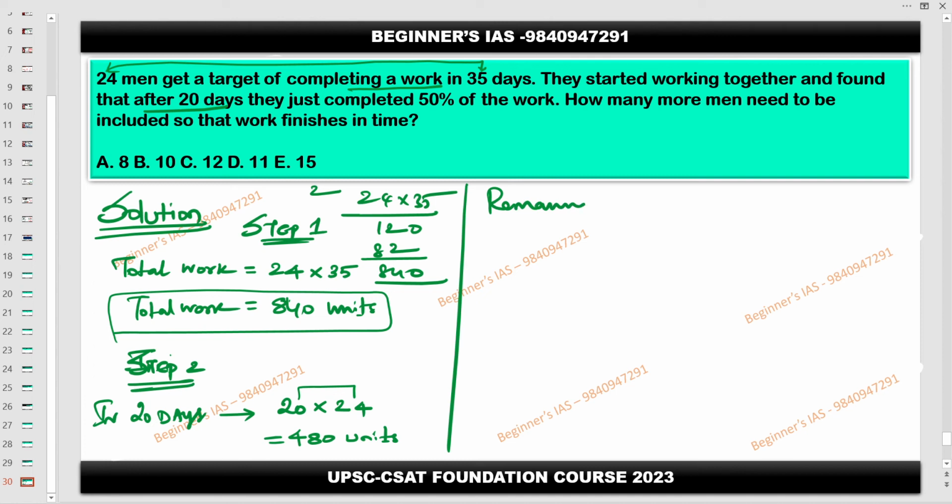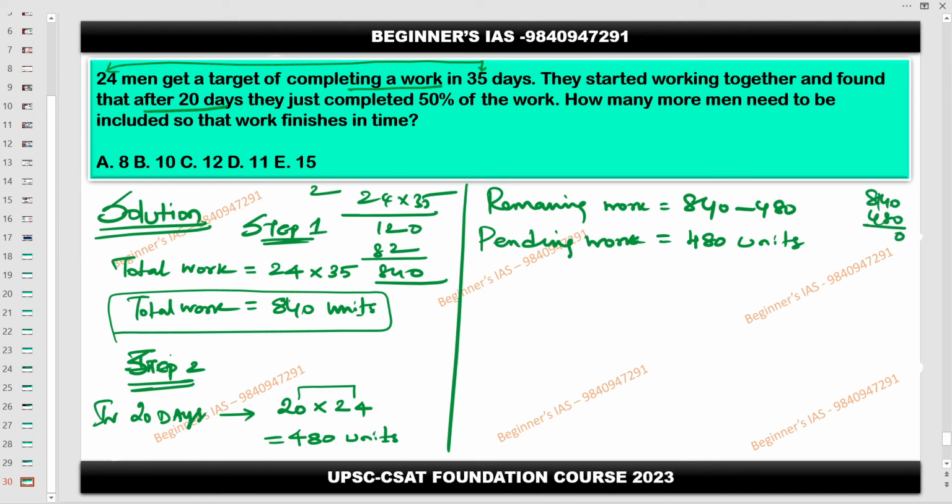Now what is the remaining work? 840 minus 480, total work minus the work already completed, that is 480. So 360 of the work is remaining.